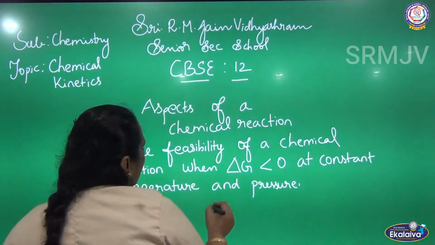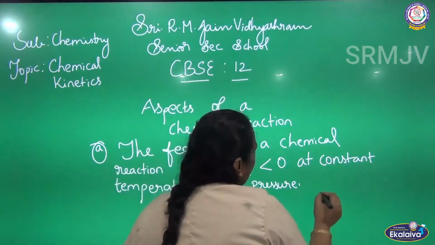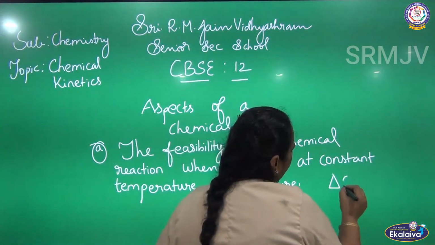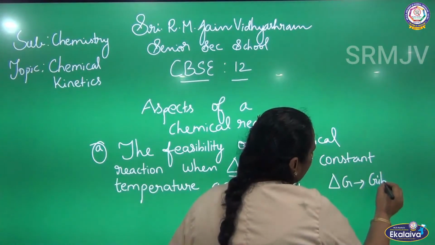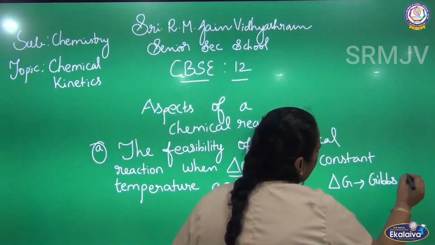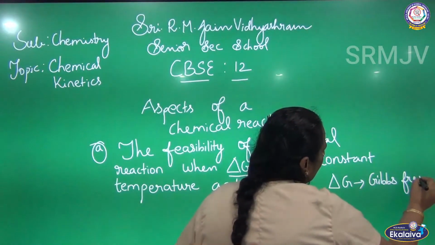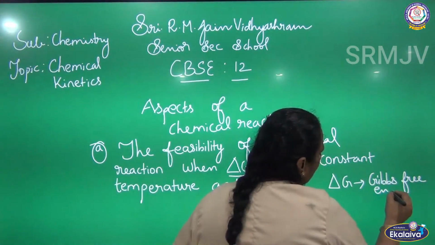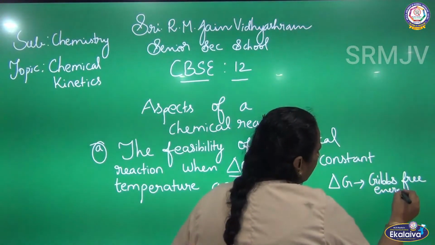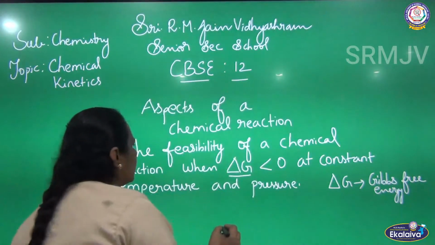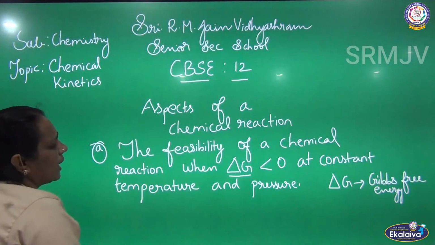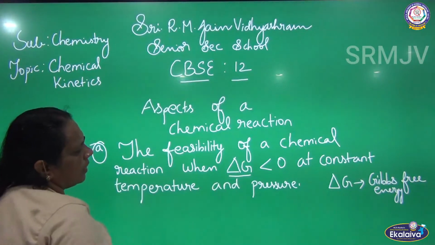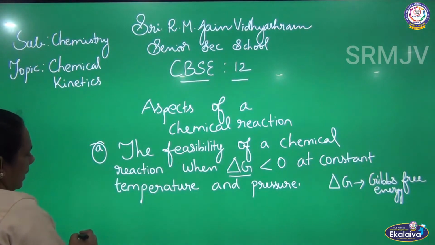And what is delta G here? Actually, delta G is nothing but Gibbs free energy. So the first aspect is how far the reaction is possible, the feasibility of a chemical reaction when delta G is less than 0, that is at constant temperature and pressure.